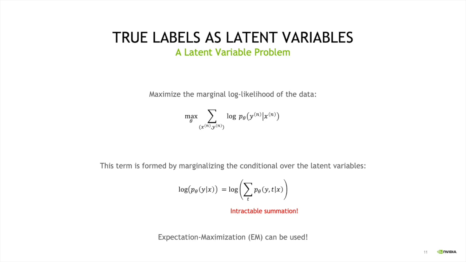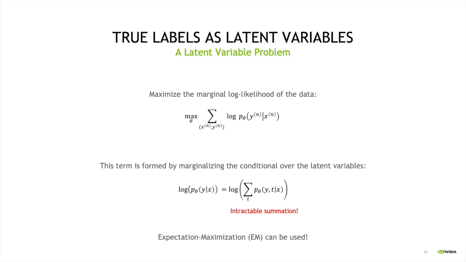So let's say you are given training data with images and noisy labels. The easiest way of training your model is to maximize the log probability that your model predicts for the noisy labels y. Remember that the way we define the joint distribution, it involves a distribution over both clean and noisy labels.